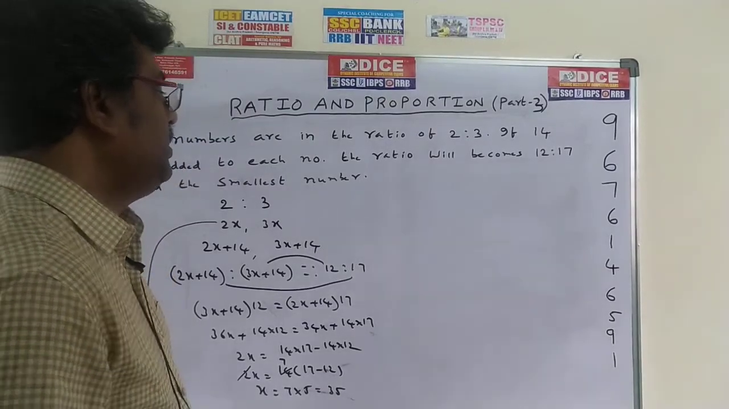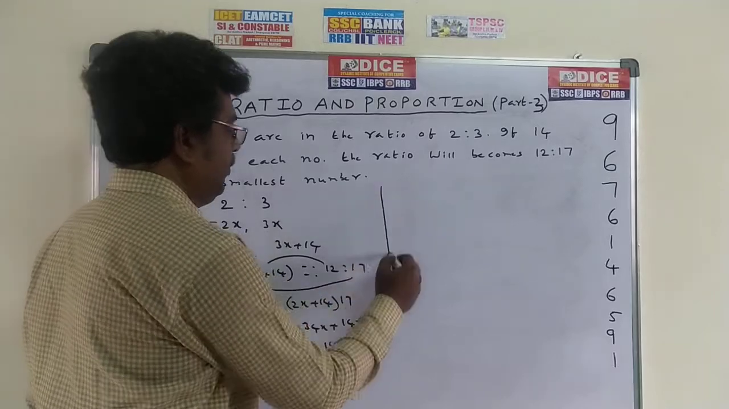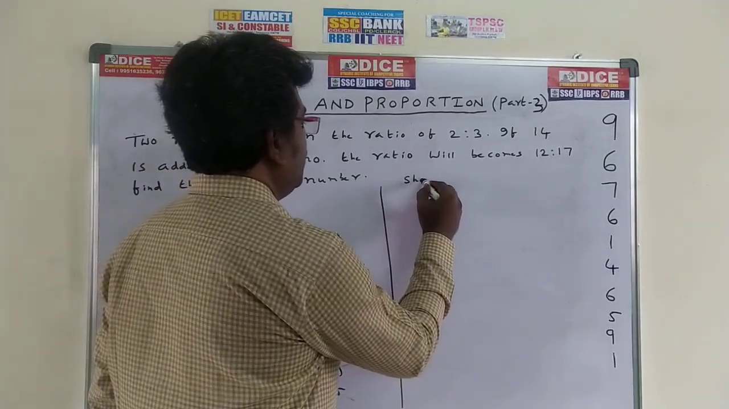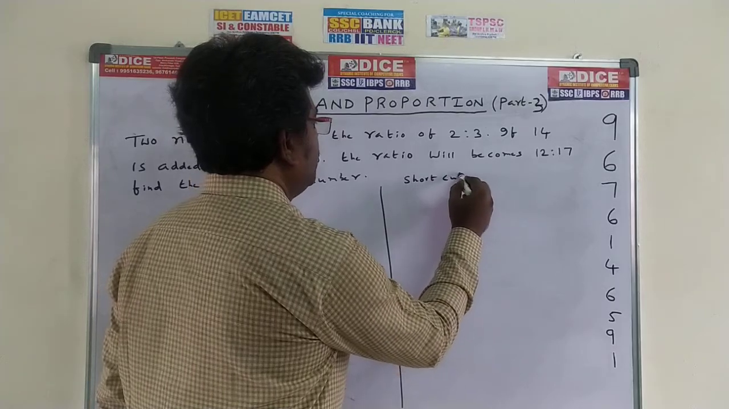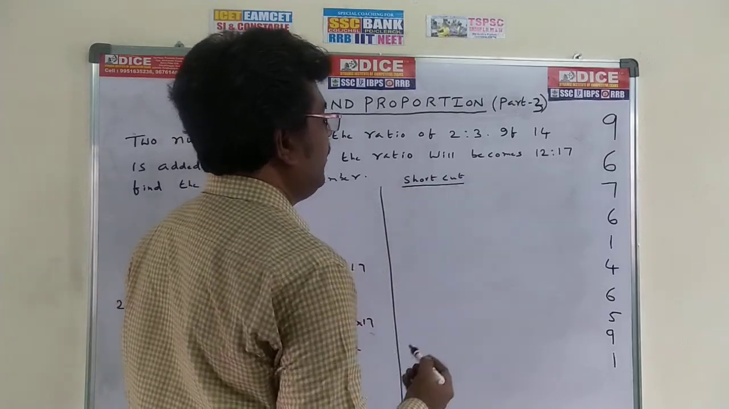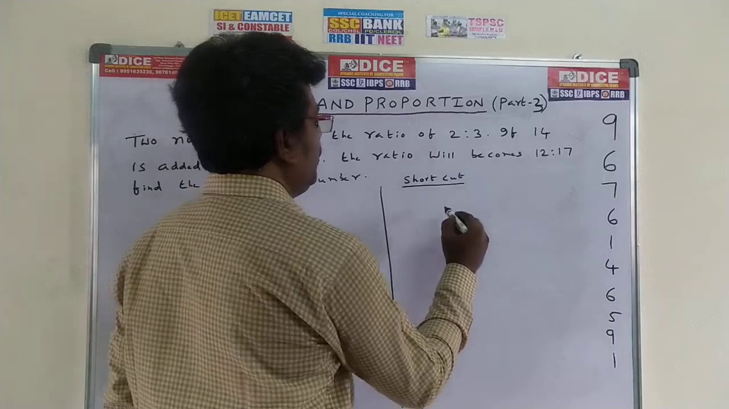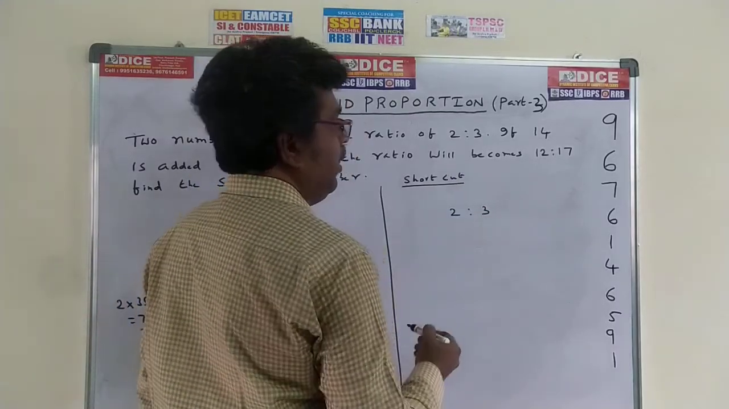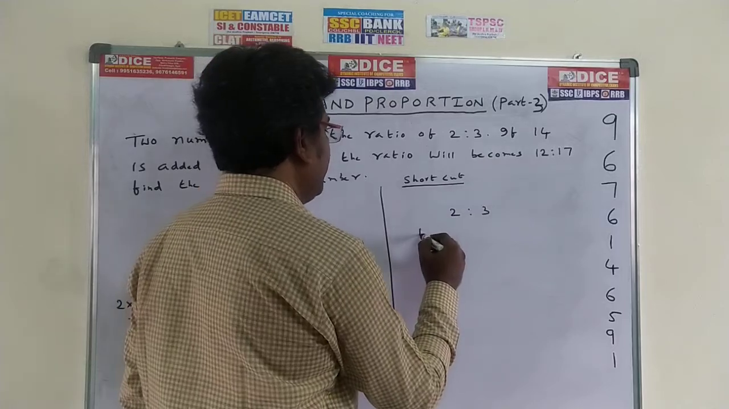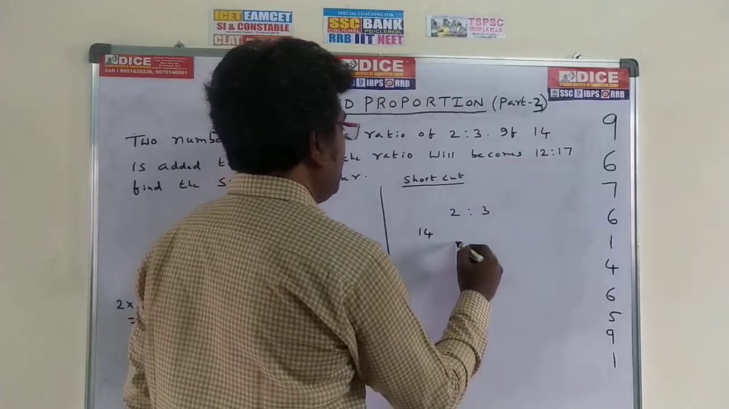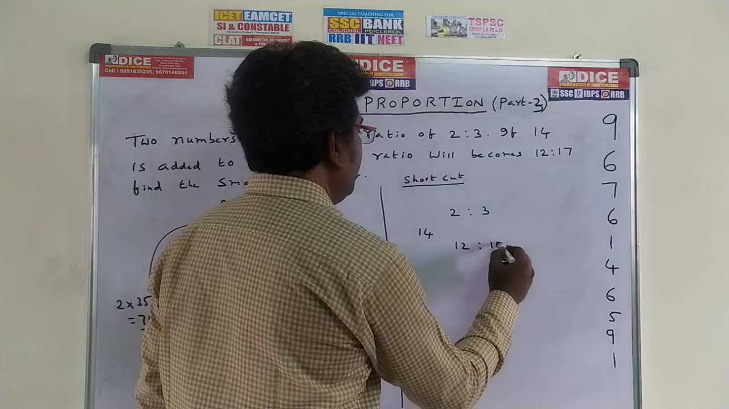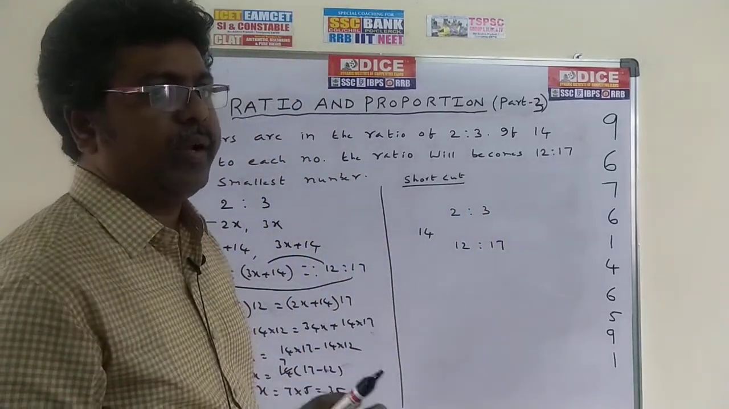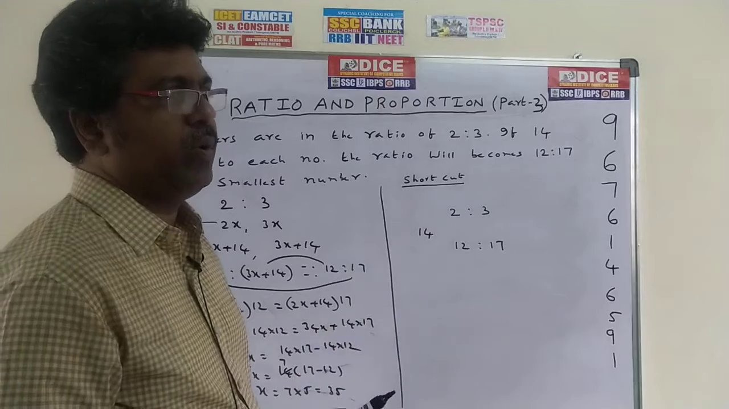So see the shortcut, how to do the shortcut problem. First of all, take the first ratio, 2:3. Write it down like this, 2:3 as the first numbers. How much is added? 14. Write 14 here. It becomes how much? 12:17. We have to write the ratios like this. This is just a process, not a formula. You just have to follow the process.